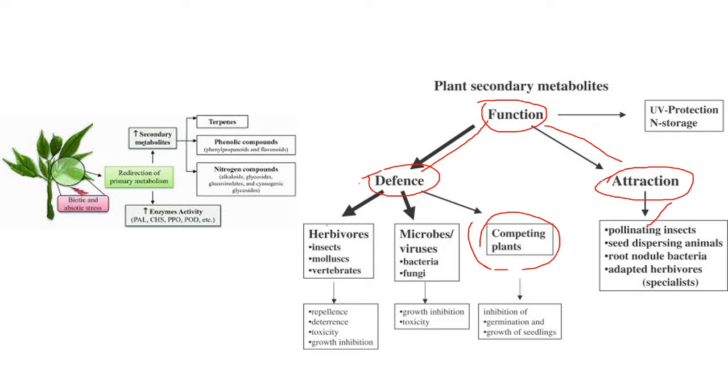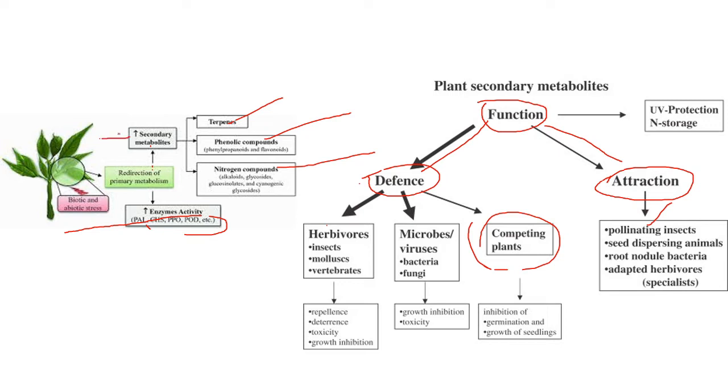So what are the secondary metabolites? Terpenoids, polyphenol components, and nitrogenous components. They activate enzyme activity, different kinds of enzyme activities. If insects or microbes feed on the plant, or there are other injuries, the plant redirects primary metabolites to secondary metabolites.